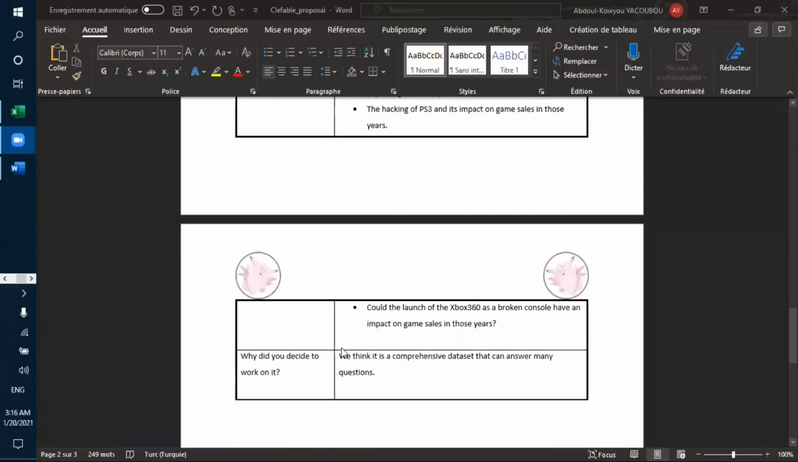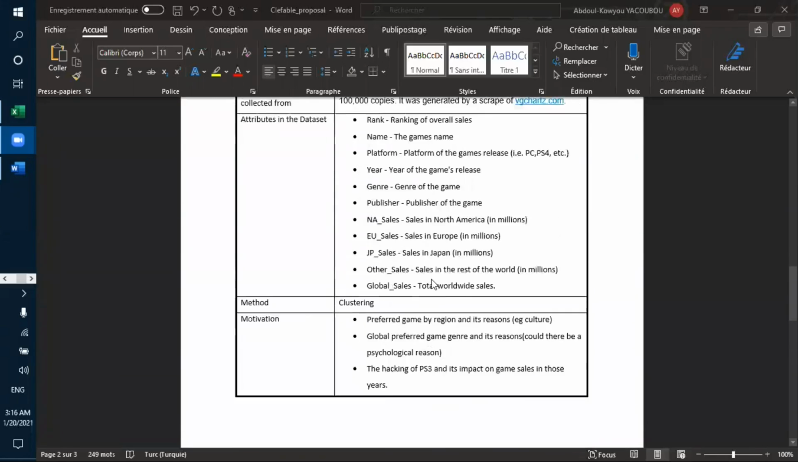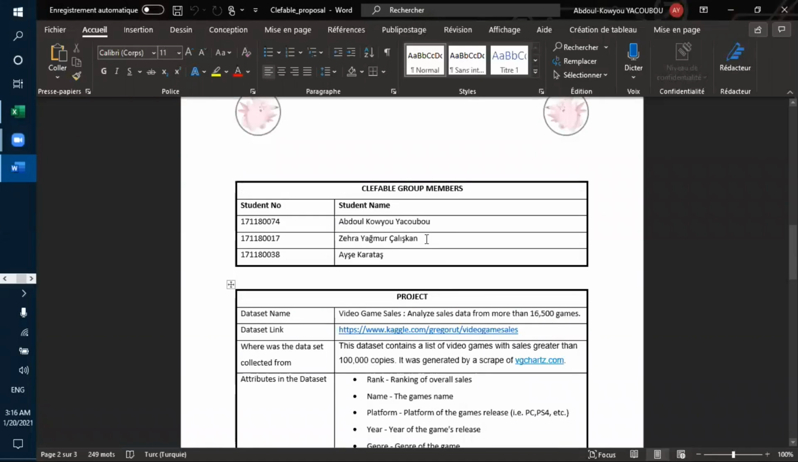Motivations, and why we decided to work on this project. We think it is a comprehensive dataset that can answer many questions. So actually, let's study our project.